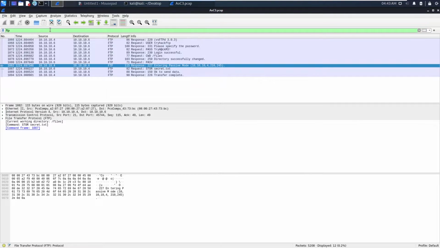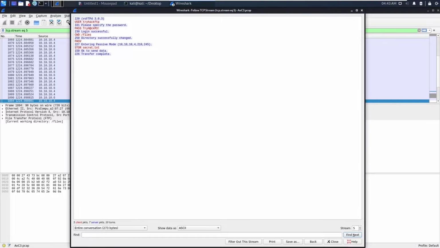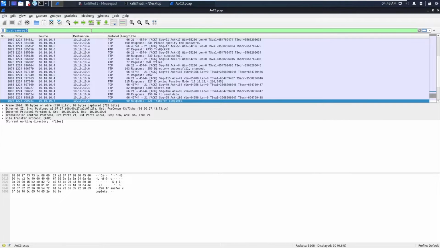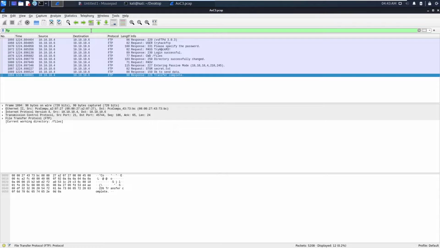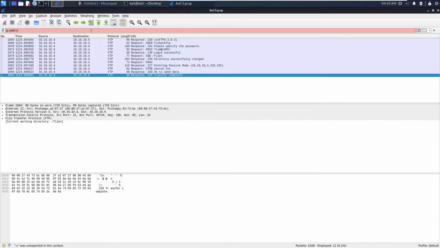Type FTP. So we need to say ip.addr, and this will be a good filter. You need to say the IP address, whether it's in the source or in the destination.